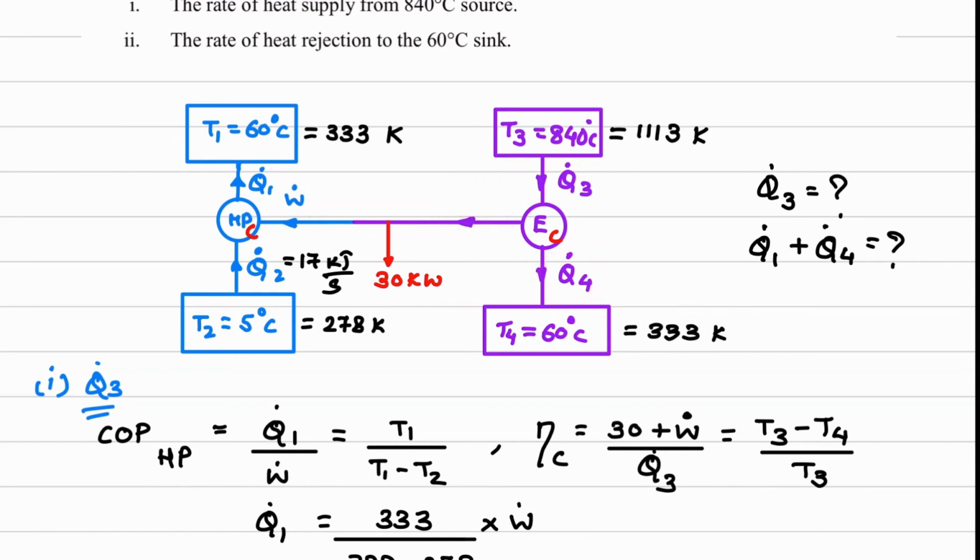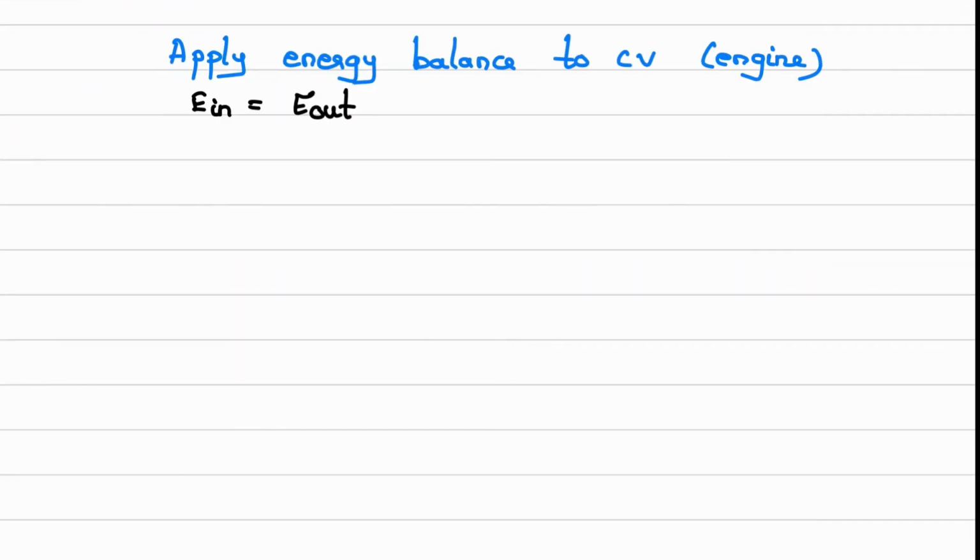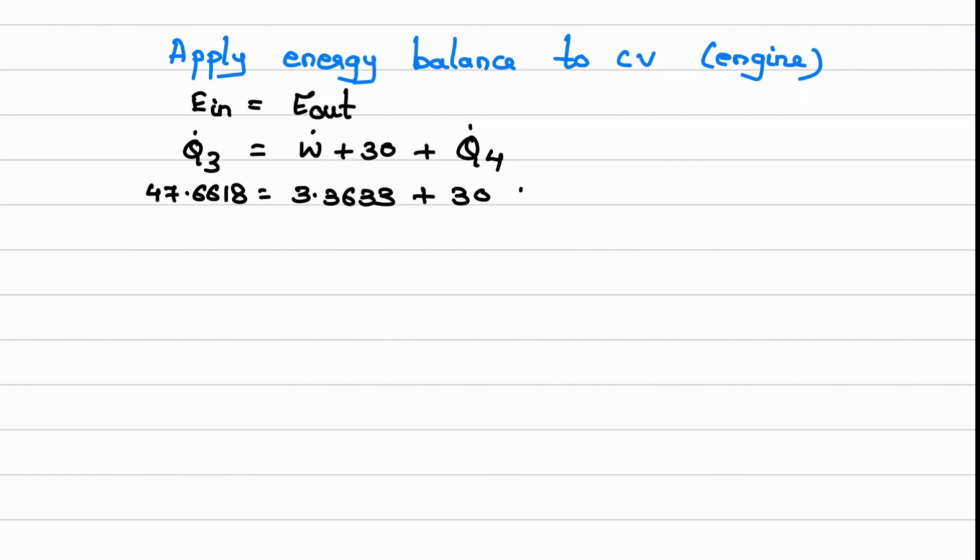So I'll write down: energy in is Q dot 3 and energy out is W dot plus 30 plus Q dot 4. Here the Q dot 3 value we have already found out. Substitute that, equal to W dot, which we have also found out. So the only unknown is what? Q dot 4. So the Q dot 4 value is